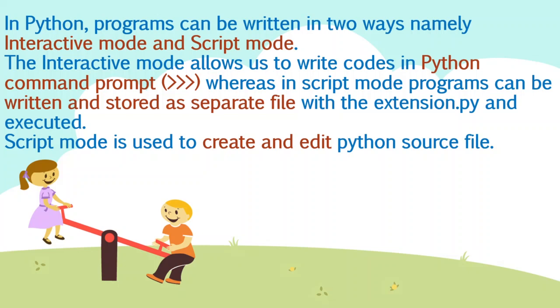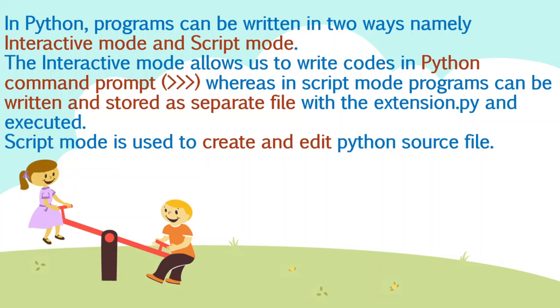Whereas in script mode, programs can be written and stored as a separate file with the extension .py and executed. The script mode is somewhat like our notepad. You can save the file and execute it separately. When we store the file, it will be stored with the extension .py.